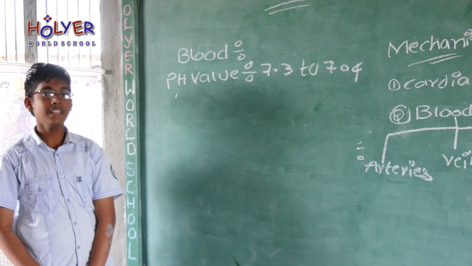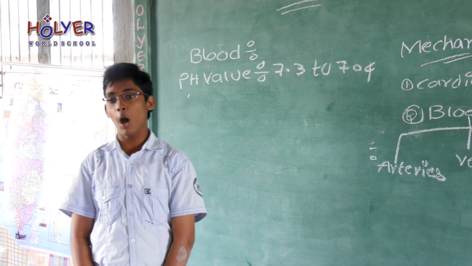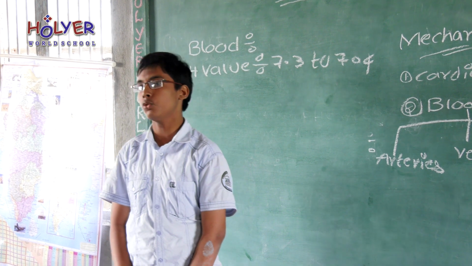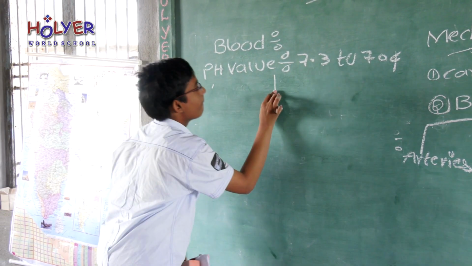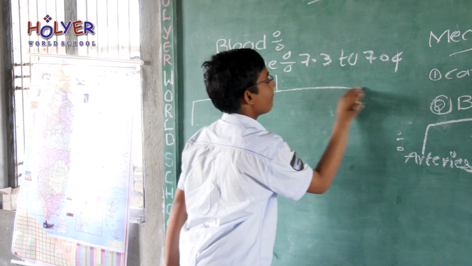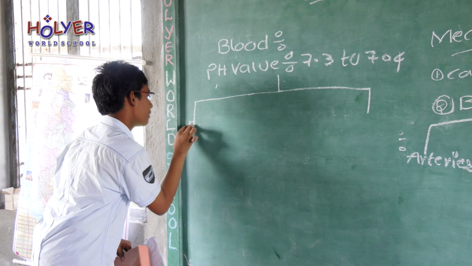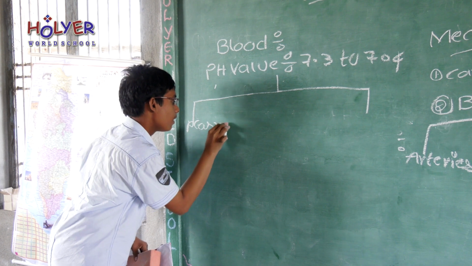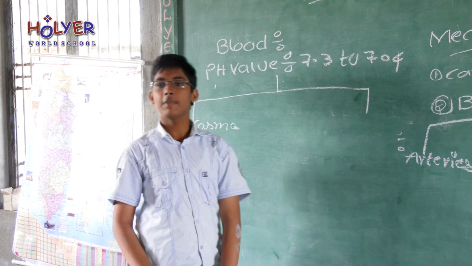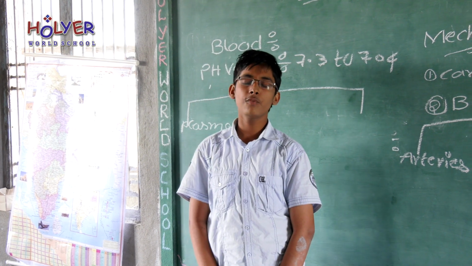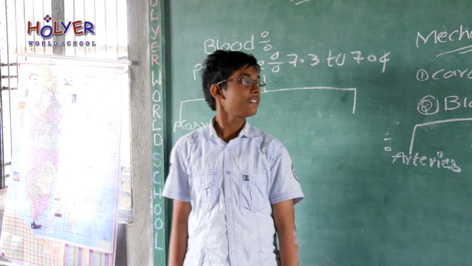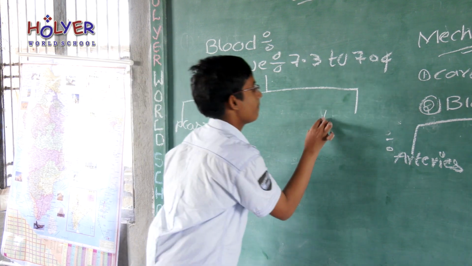Again, the blood is divided according to its components into two types. First one is plasma. Plasma is yellowish water-like fluid present in the blood which forms without clotting. Next one is blood cells.